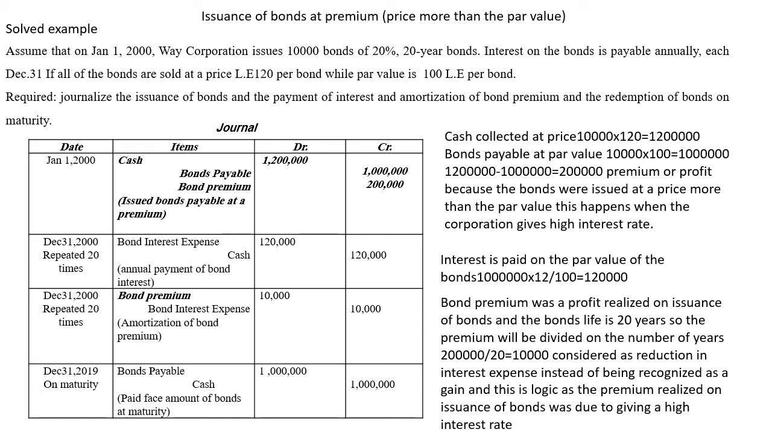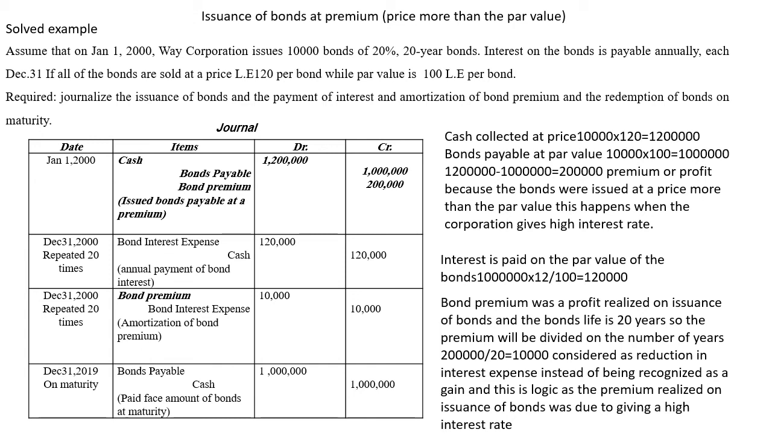At the end of the year, the corporation would have to pay the interest. To calculate the interest, you multiply 20% by the principal value of the bond, the 1 million, the par value of the bond. The interest is paid on the par value of the bond, not on the price. You multiply 1 million, which is bonds payable, by 20 over 100, you get 200,000 as bond interest expense. It's debit expense, credit cash.